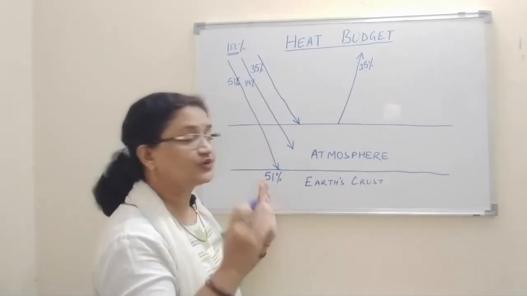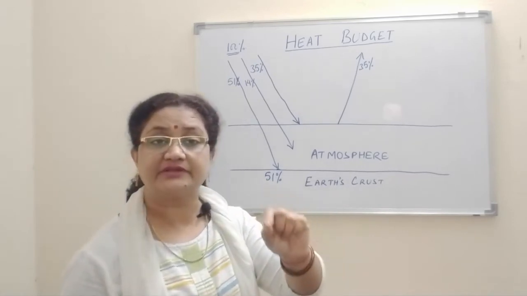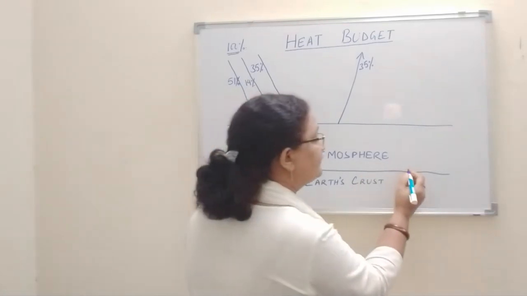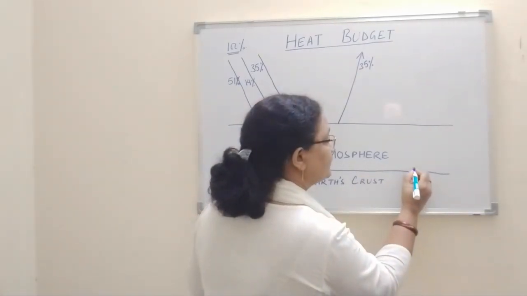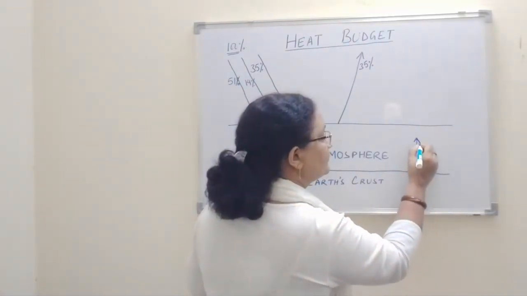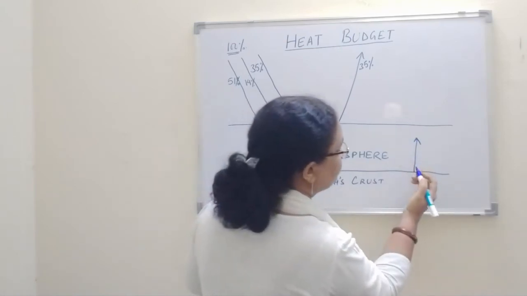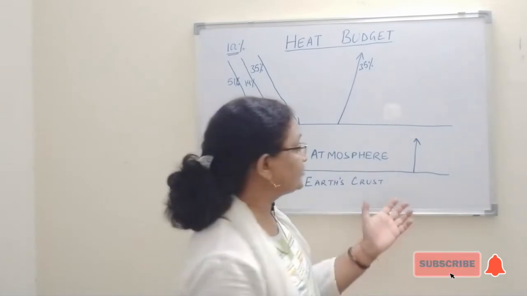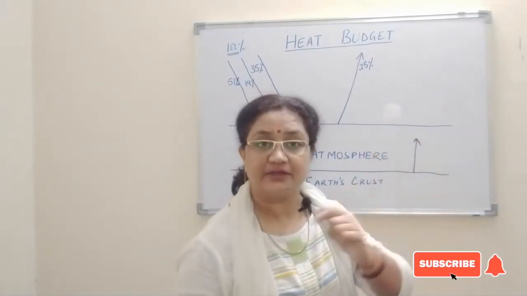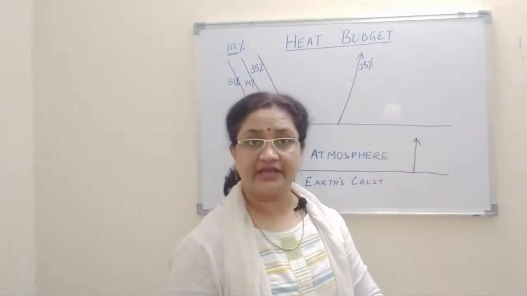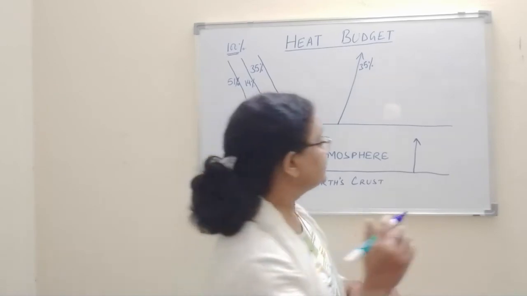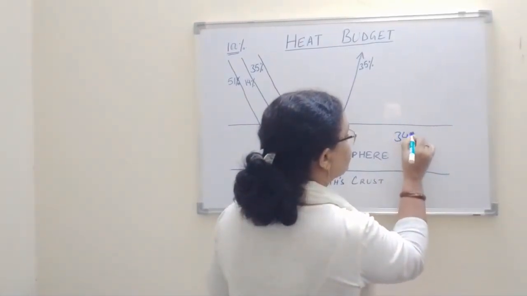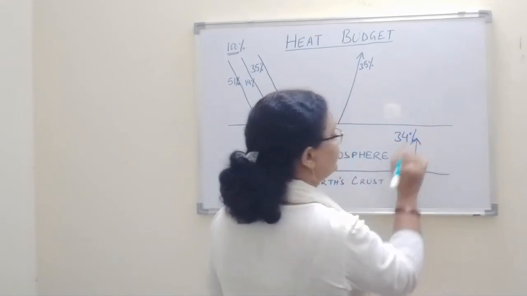That means it is going to give back the 51% again. Now let's see. In the form of terrestrial radiation, two things happen, children. One thing is that some part of the heat from terrestrial radiation is absorbed by the atmosphere, and this is 34% of it.